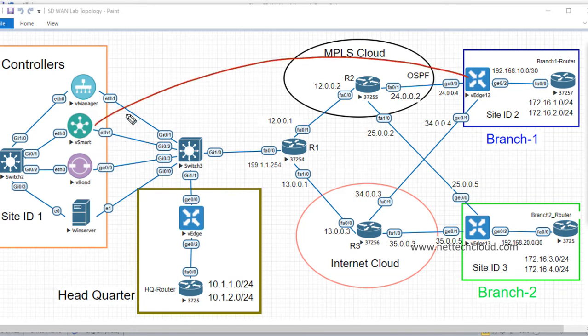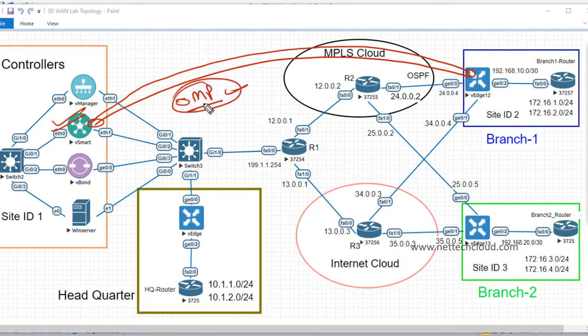A DTLS tunnel is established between the WAN edge device and this vSmart control plane. And by default, OMP is automatically enabled, and this OMP protocol runs inside this DTLS control plane connection and forms peering, right? It's very similar to the IBGP protocol, this one.